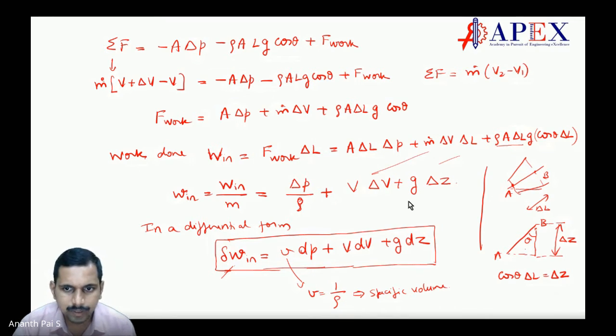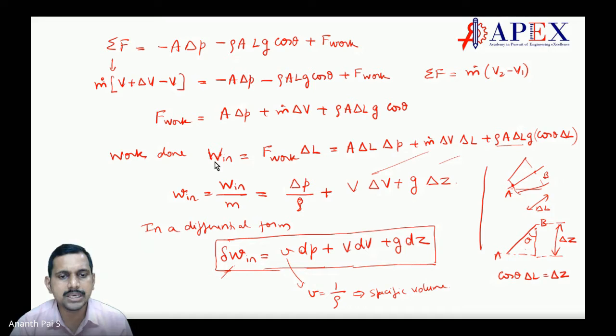But now one thing we can see is we'll multiply. What is the work done? Work done is F work into delta L. Correct? F work into delta L, which is equal to A into delta L into delta P, m dot into delta L delta V into delta L. And like that you'll get the same thing. But cos theta into delta L is delta Z, is it not? So instead of cos theta into delta L, we put delta Z.